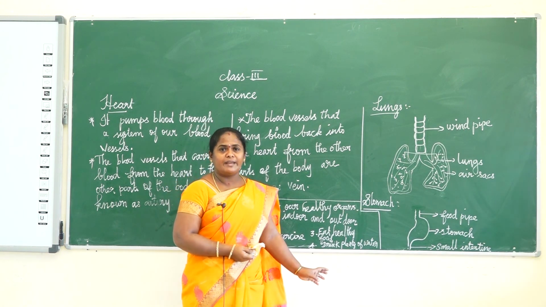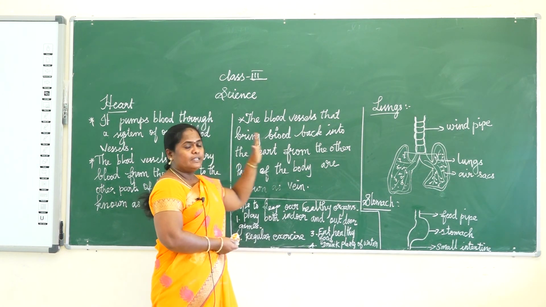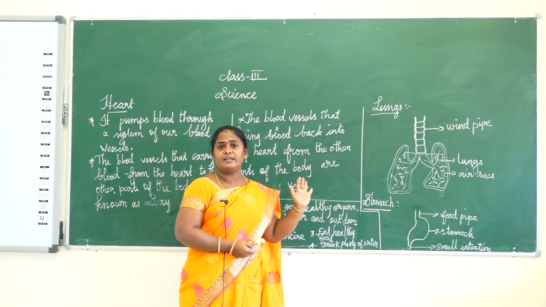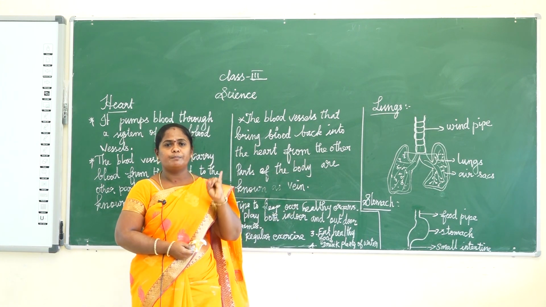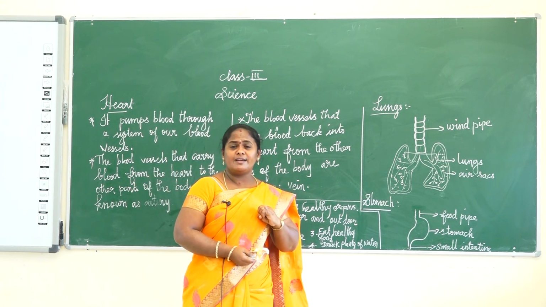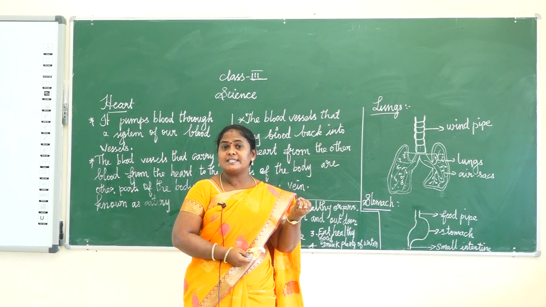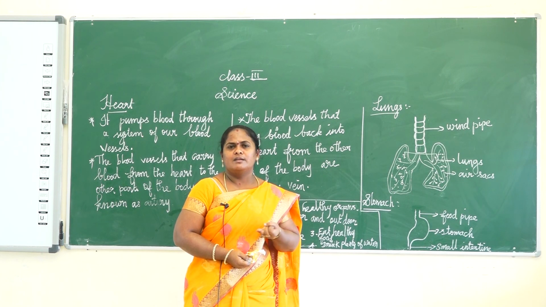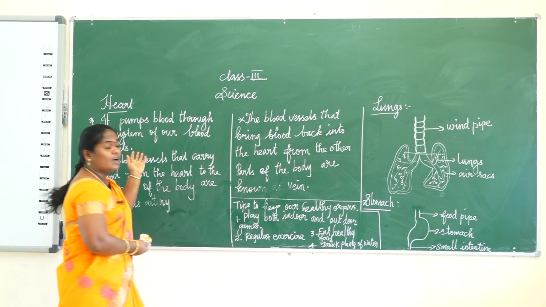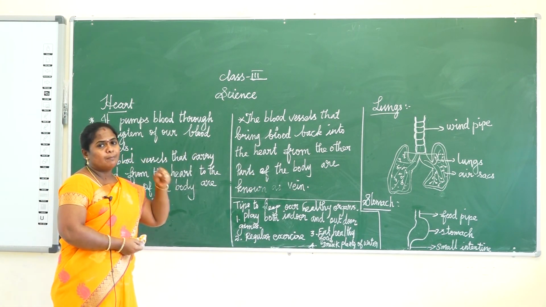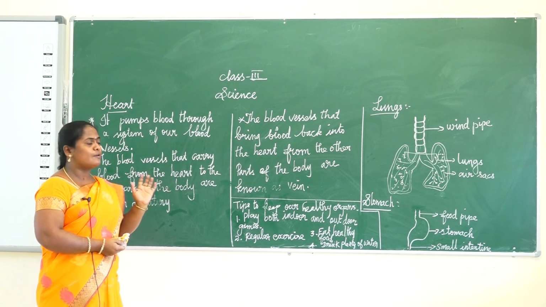Okay, one recap on the internal organs. First one, brain. Our brain controls all our activities and helps us think and remember. The next one, heart. Our heart helps pump blood to all the parts of our body.